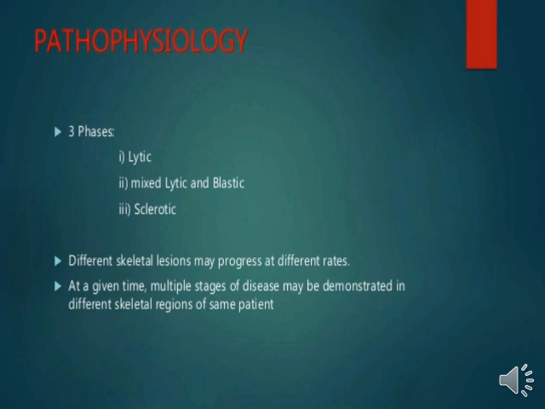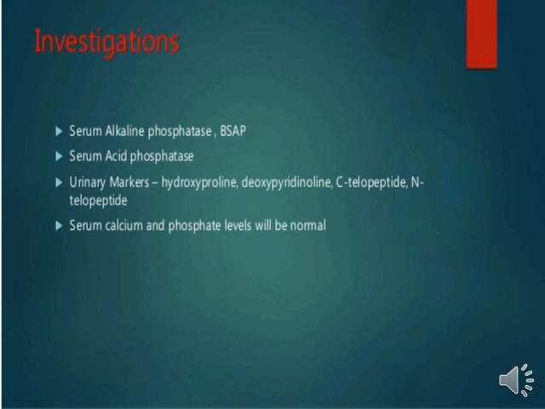Now we will see the investigations related to Paget's disease. The first investigation is serum alkaline phosphatase, SAP. The second is serum acid phosphatase, and urine markers like hydroxyproline, deoxypyridinoline, C-telopeptide and N-telopeptide.